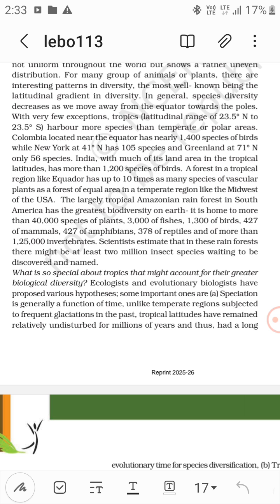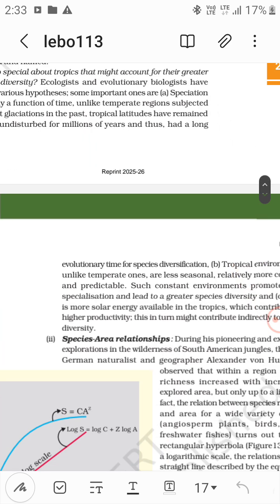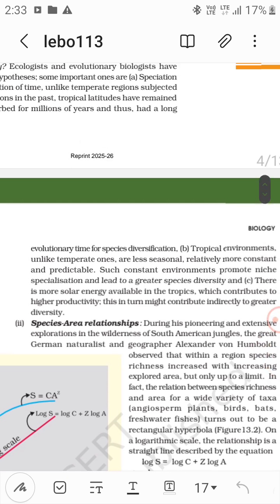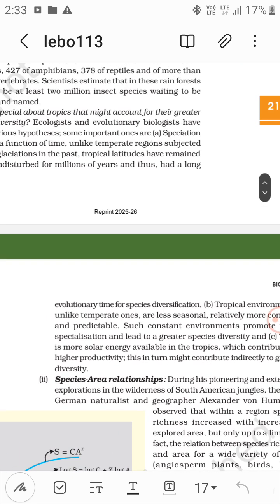Now, what is so special about tropics that might account for their greater biological diversity? Ecologists and evolutionary biologists have proposed various hypotheses. Some important ones: speciation is generally a function of time. Unlike temperate regions subjected to frequent glaciation, the tropical latitudes have remained relatively undisturbed for millions of years and had a long evolutionary time for species diversification. So speciation has a lot of time in the tropical regions.